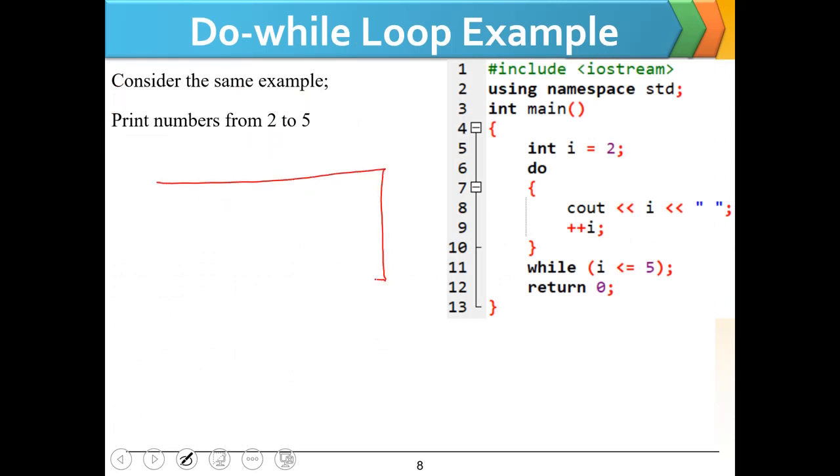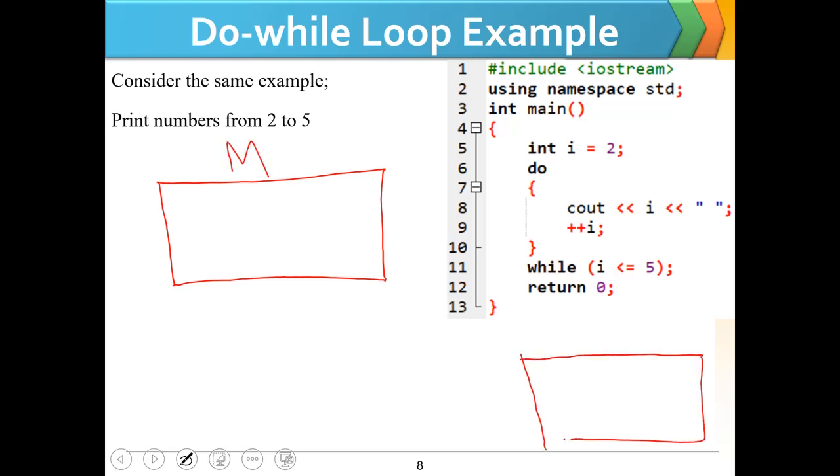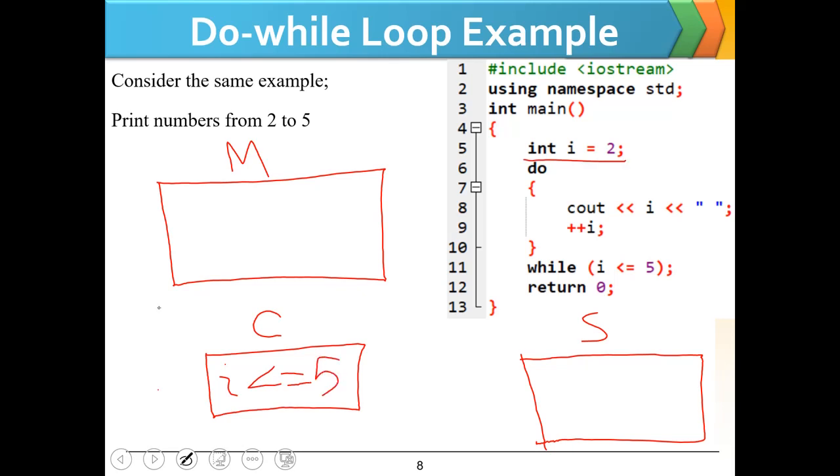This is our main memory, this is our screen, and this is the loop condition. The loop condition is when I is less than or equal to 5, and we have to initialize the I variable, I is equal to 2.